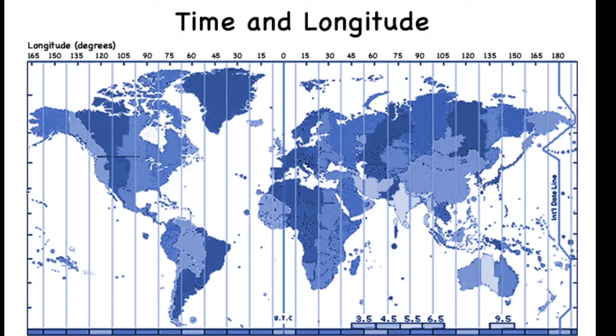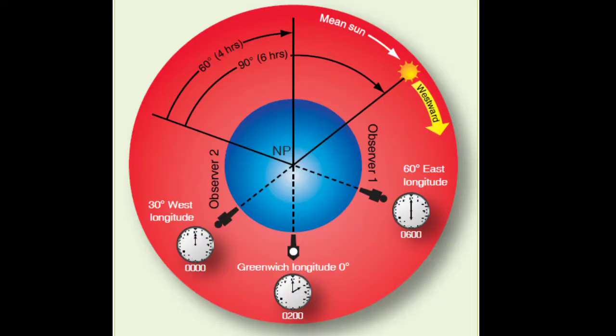Longitude and time. There is a definite relation between longitude and time. The earth is rotating on its axis and completes one rotation in 24 hours. This means 360 degrees of longitude are covered in a period of 24 hours. This gives rise to a time difference of 4 minutes for every 1 degree of longitude, and 60 minutes or 1 hour for every 15 degrees of longitude.